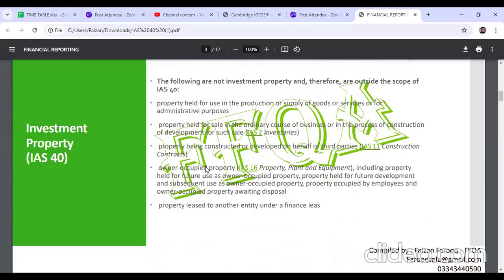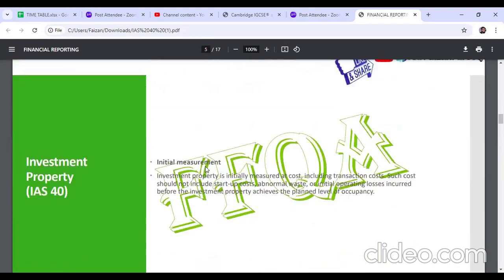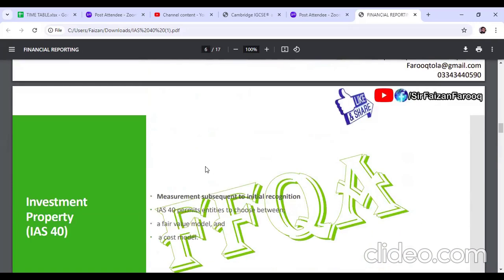The definition, what did you understand? Investment property is property that is not used for business purposes. Examples are rentals and capital appreciation purposes, right?